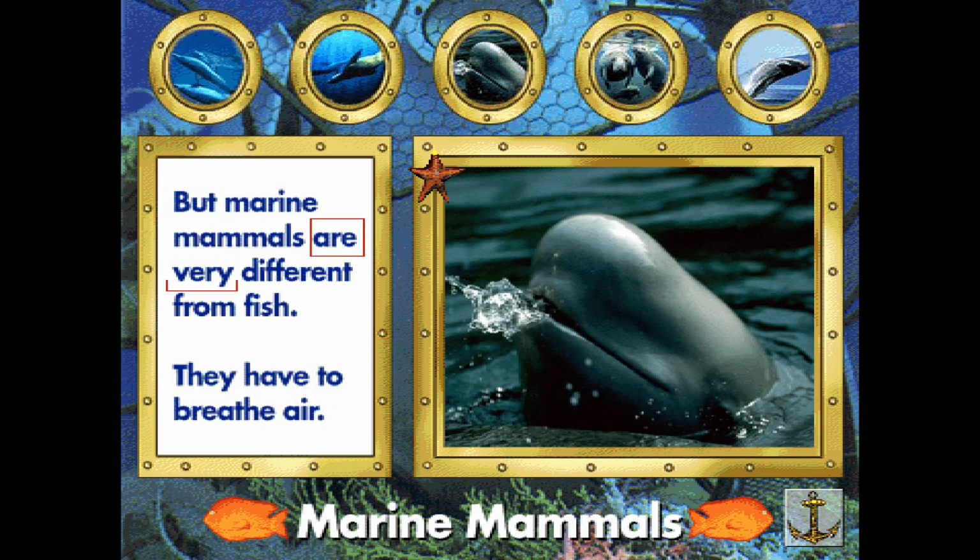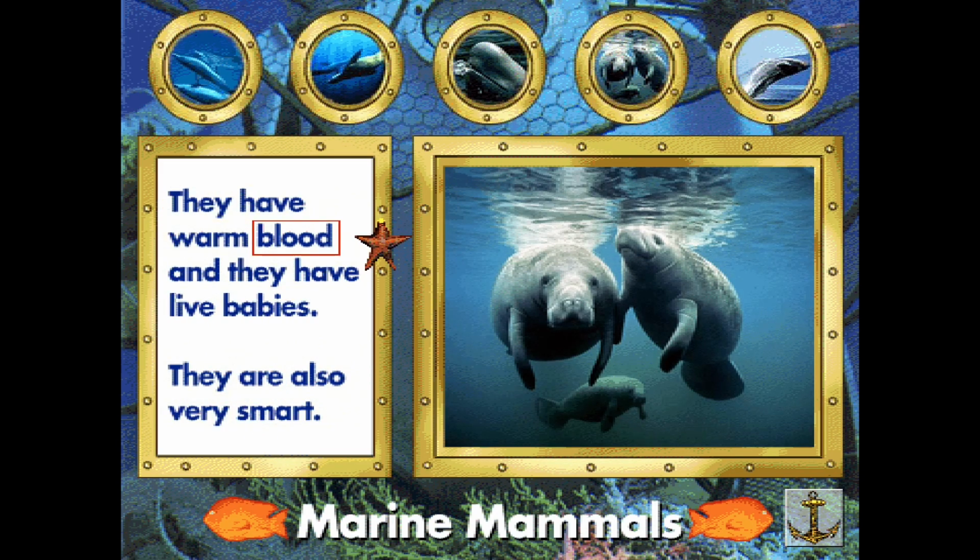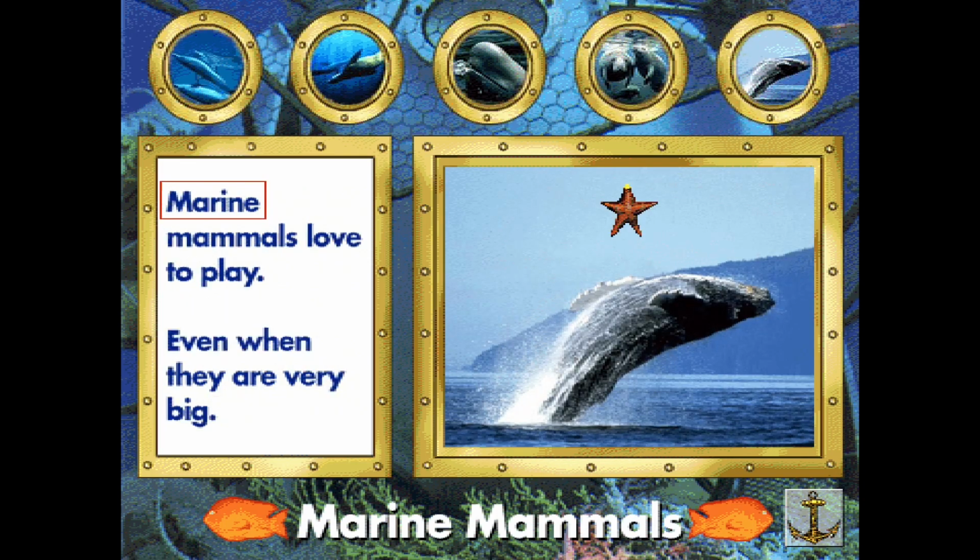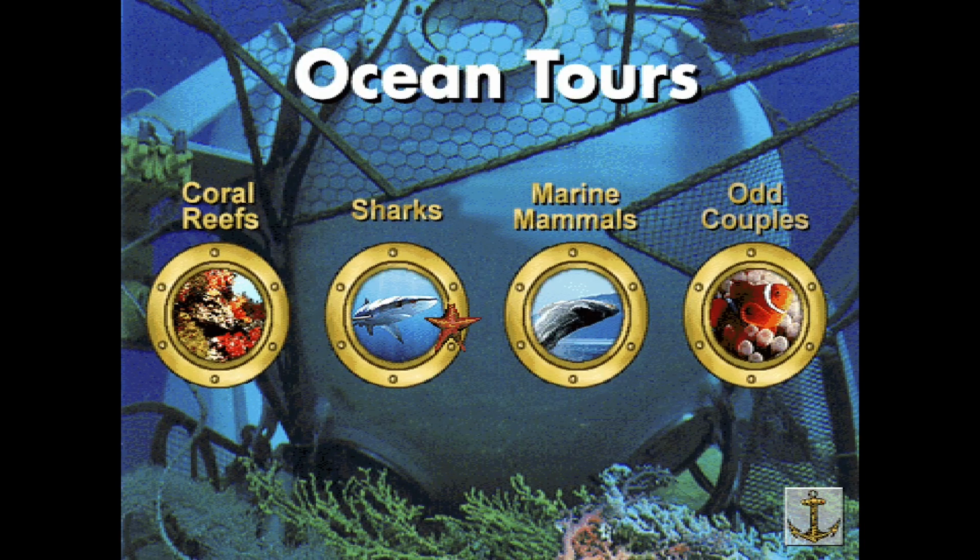But marine mammals are very different from fish. A change of music. They have to breathe air. That's correct. Yes. They have warm blood and they have live babies. Yep, as opposed to eggs. They are also very smart. Manatee. They have warm blood. Yep, we heard that. Marine mammals love to play. There's that music again. Even when they are very big. Look at that humpback. He's not as fun as the dolphins. He's just a still image. Humpback whale. Right, I have to go back to the dolphins.